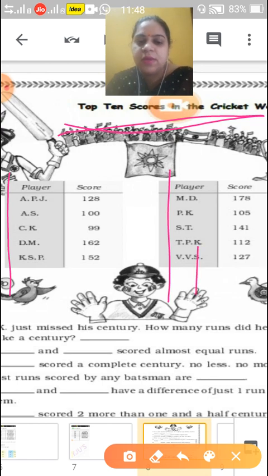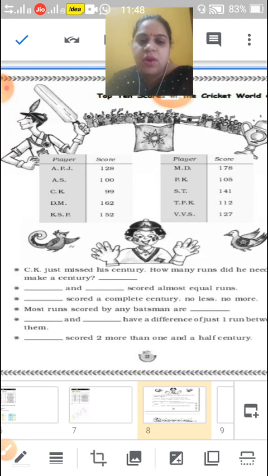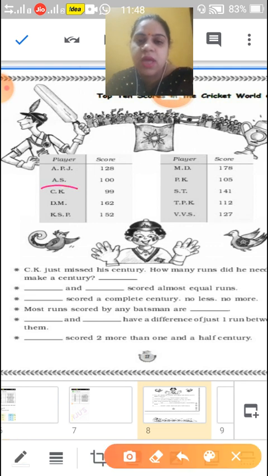You can have a look, children. CK just missed his century. How many runs did he make? The CK player is here. With how many runs did he miss his century? He scored 99 runs. If he scored 1 more run, his century would be made, but with 1 run short he didn't score a century.